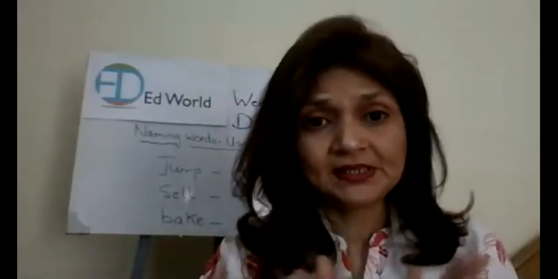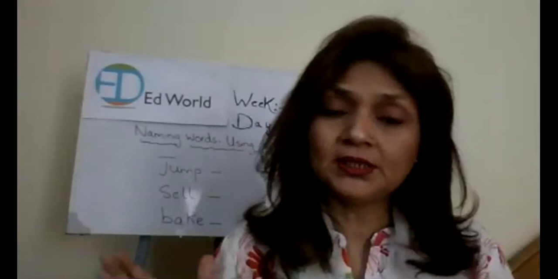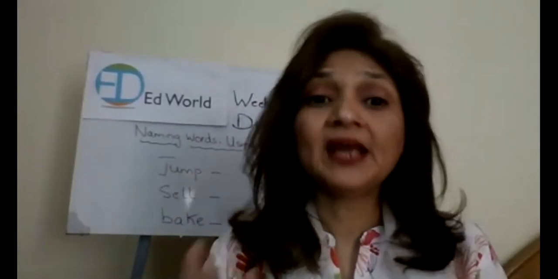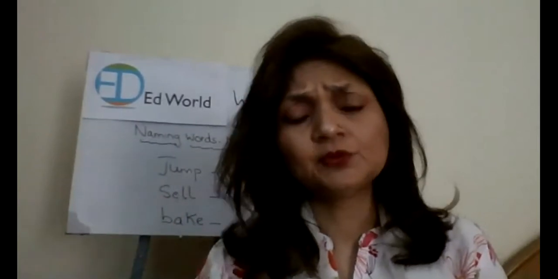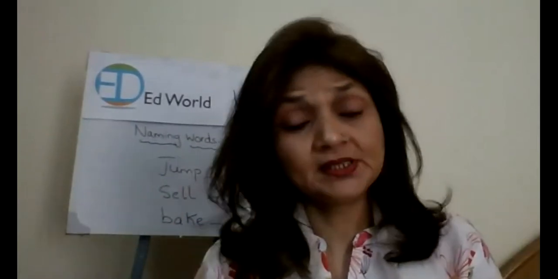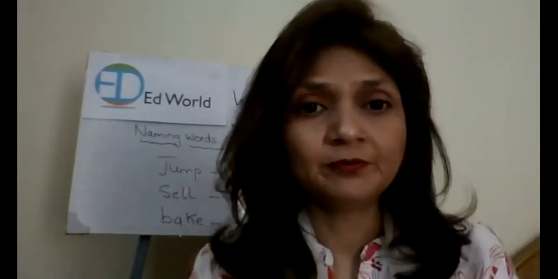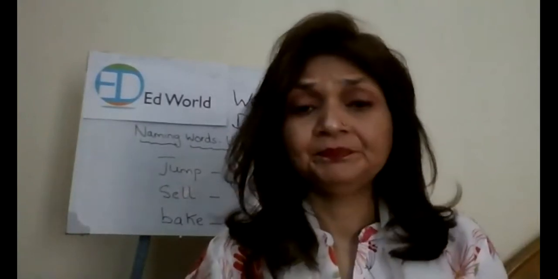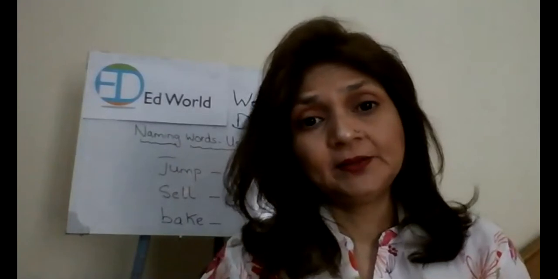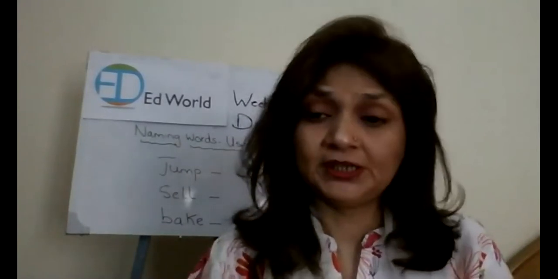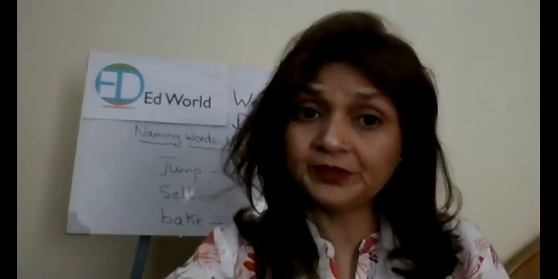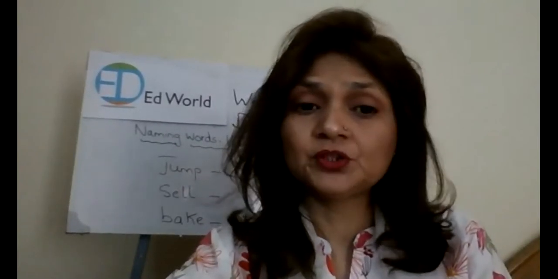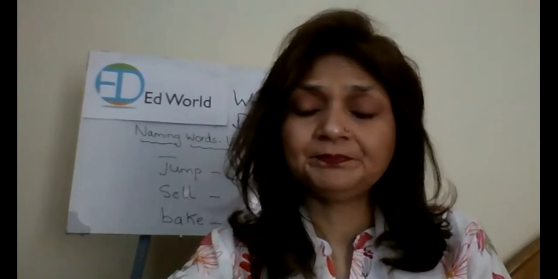Now, what happens, class? These were all different naming words, right? They were the names of animals. In the same way, there are names of places, and names of persons, as I've told you, like girl, boy, mom, dad, woman, men. And there are names of different objects. Now I'm going to show you a few pictures and you are going to tell me what those pictures are about. Okay?